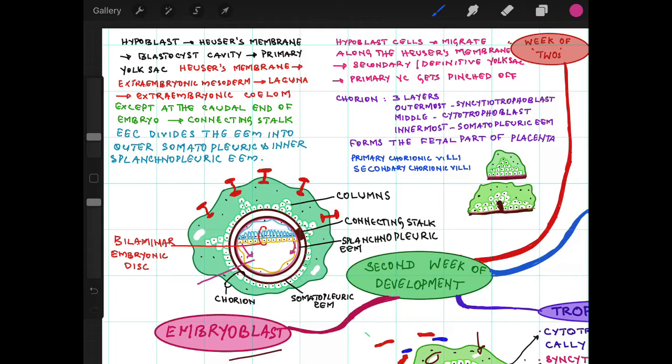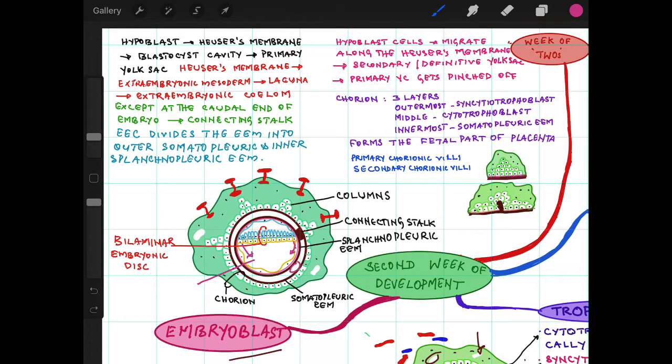primitive yolk sac cavity. Now this Heuser's membrane starts secreting extraembryonic mesoderm between the cytotrophoblast and the Heuser's membrane, and that will be covering the entire embryo, meaning it will be covering the yolk sac cavity as well as the amniotic cavity.